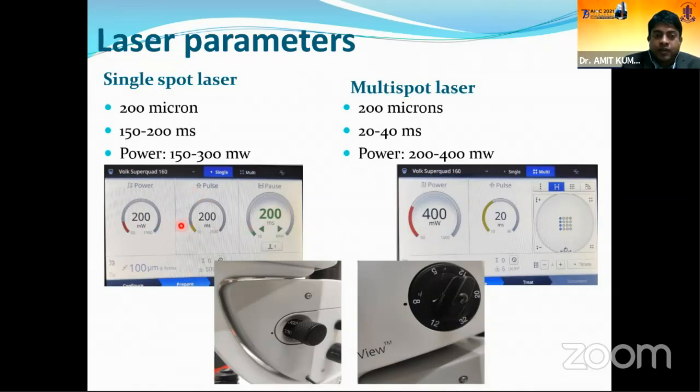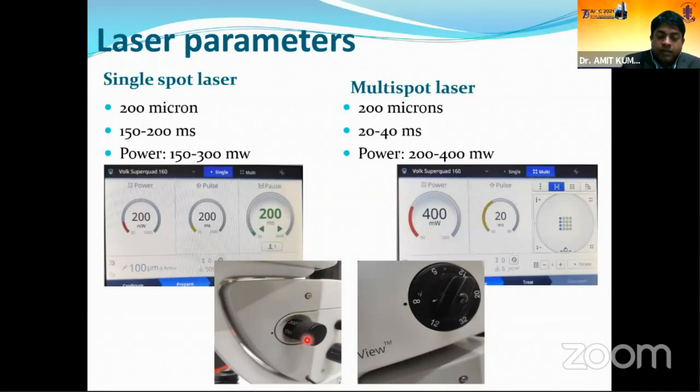So coming to the laser parameters again, as you can see here, this machine has both single and multi-spot laser. The moment we press the single spot mode, we can see the pulse duration and the power are 200. So this can be titrated to 150. Now, the moment we press the multi-spot mode, you can see the duration is automatically reduced to 20 milliseconds. So this is very important. For multi-spot laser, the duration is 20 to 40 milliseconds.